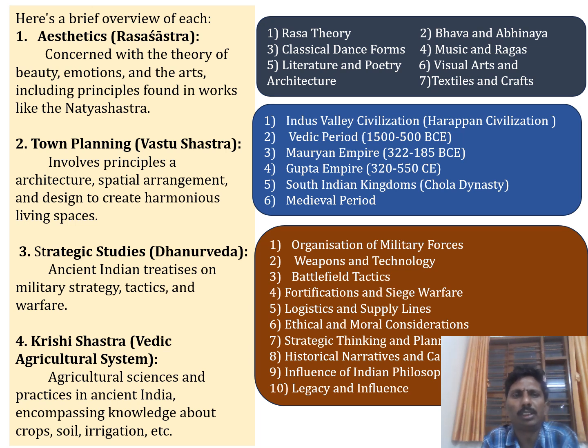We want to explain all these aesthetics, or Rasashastra, with the help of these 7 points. We are very familiar with these, but we do not study them for the syllabus purpose.